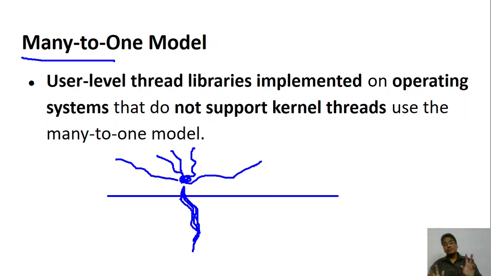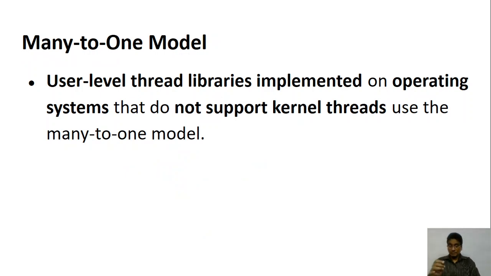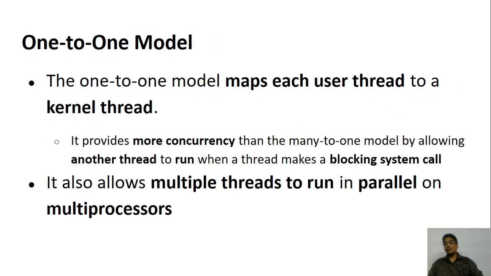In that case, if you have created multiple threads at the user level, but the kernel says that I don't know anything about threads, so I will execute only one unit of execution, that is what you call a thread. I can't run multiple threads. In that case, you don't have any choice. Even if you have created multiple threads over here, they will run as a single unit or a single process at the kernel level.